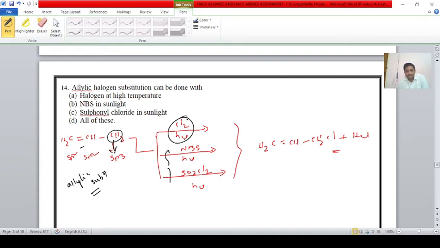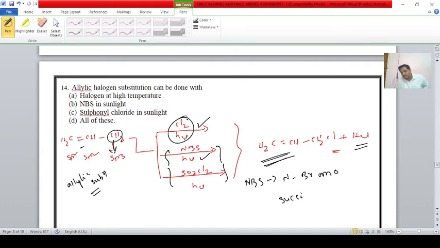But these two reagents matter from a competitive point of view, students. When propene reacts with chlorine in the presence of sunlight, NBS in the presence of sunlight, or SO2Cl2 in the presence of sunlight, it can form allyl chloride and HCl. A very important point, student: NBS stands for N-bromosuccinimide, the full form of the reagent, used in the presence of sunlight.